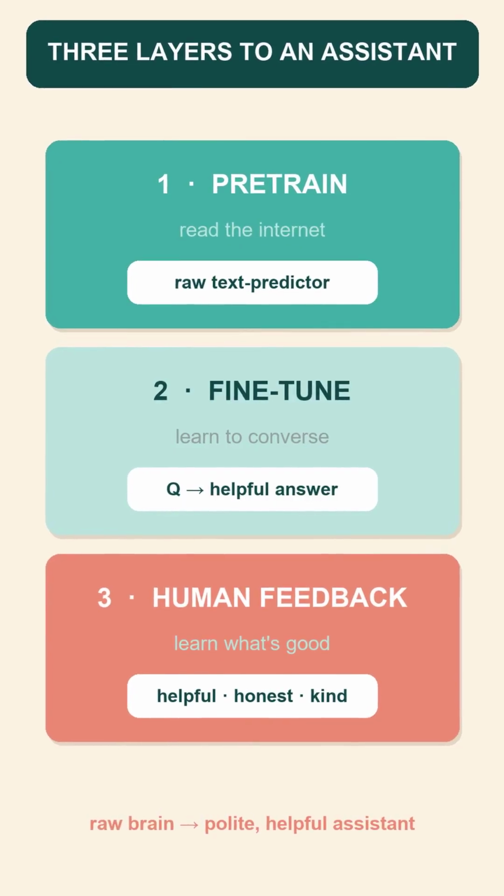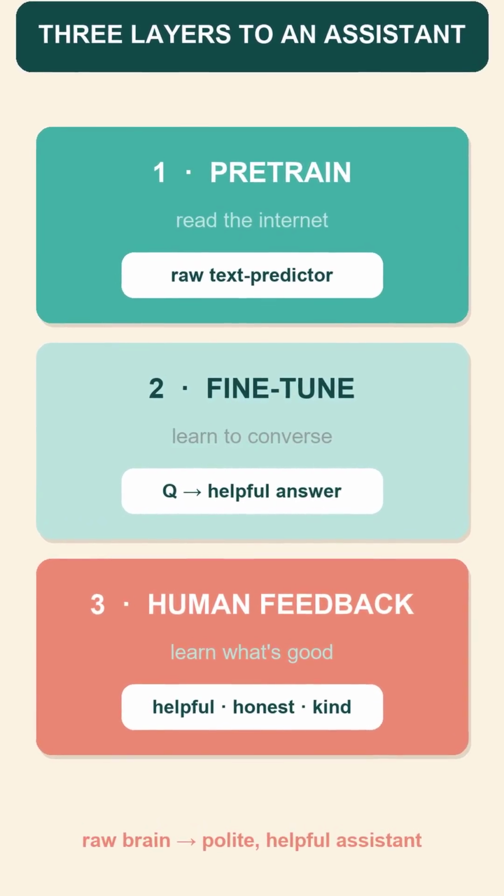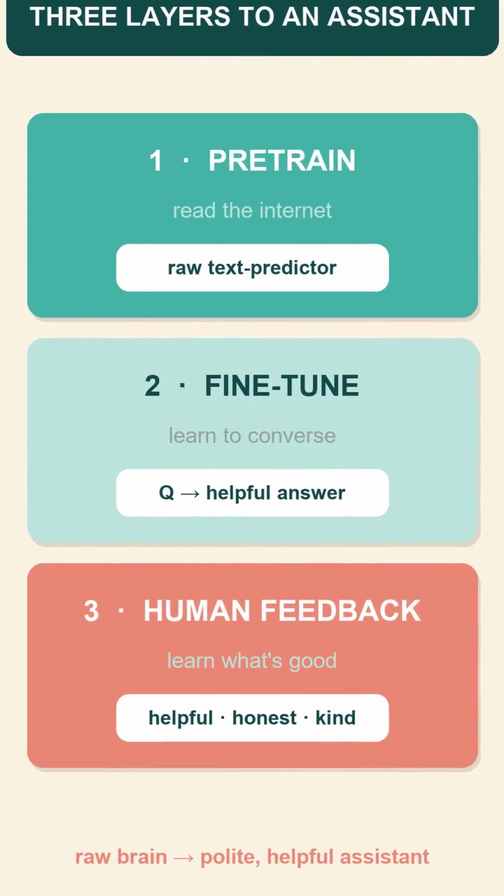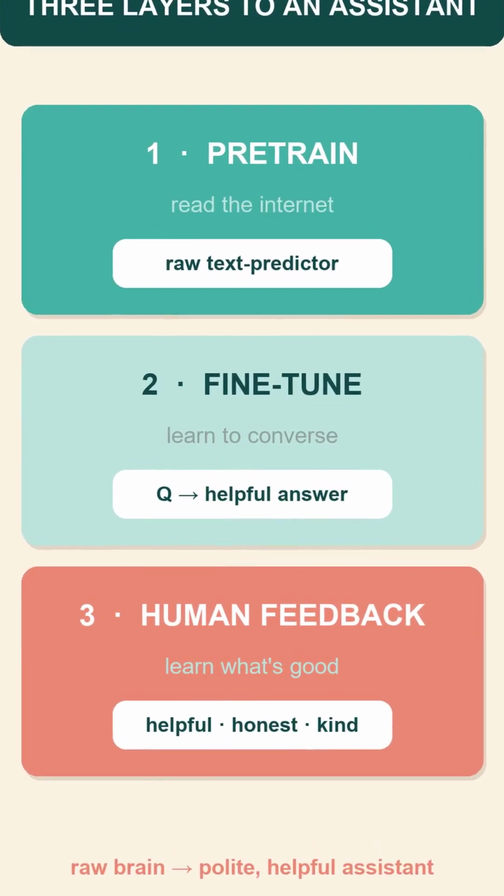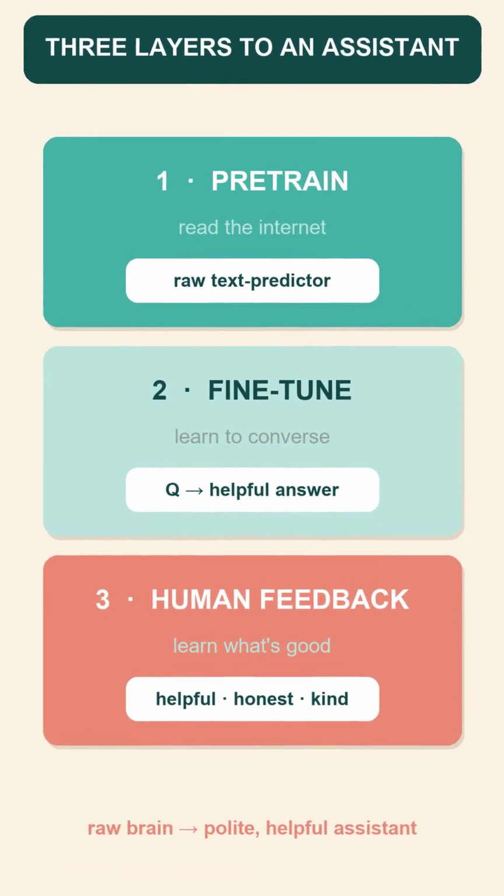The first is called fine-tuning. We show the model thousands of examples of good conversations. Question and a helpful answer. Question and a helpful answer. And it learns the shape of being an assistant.